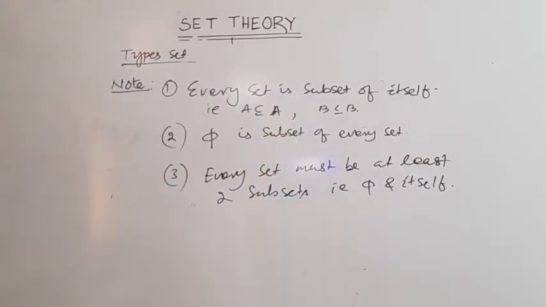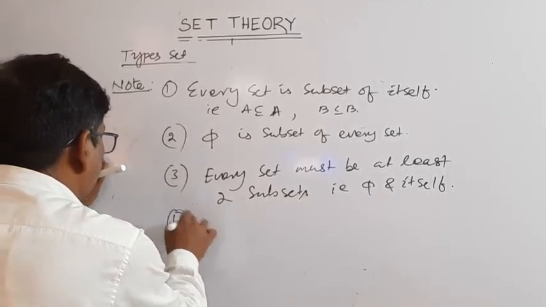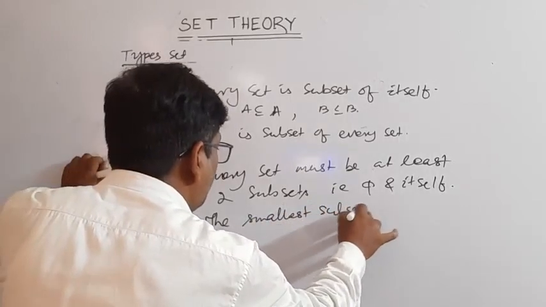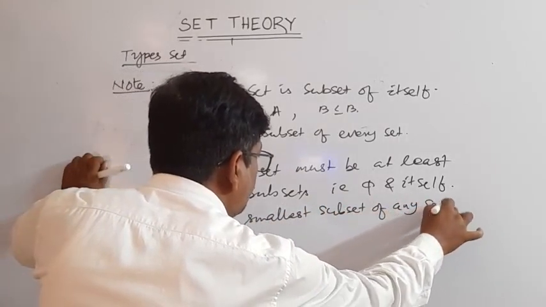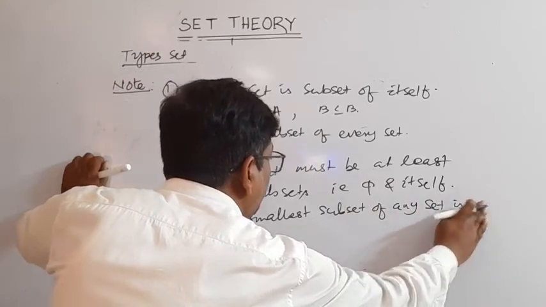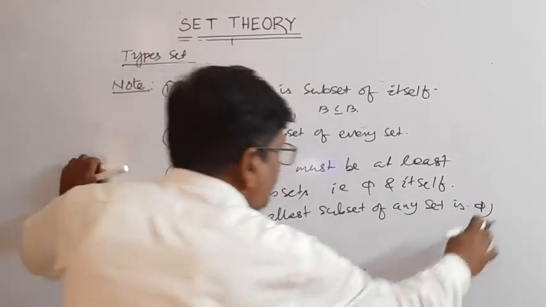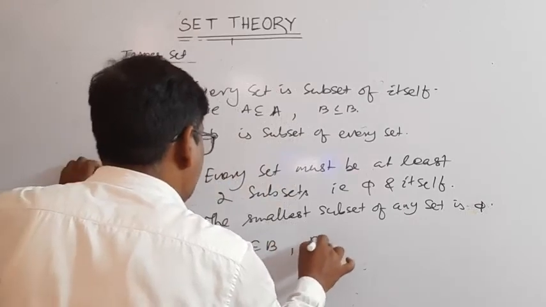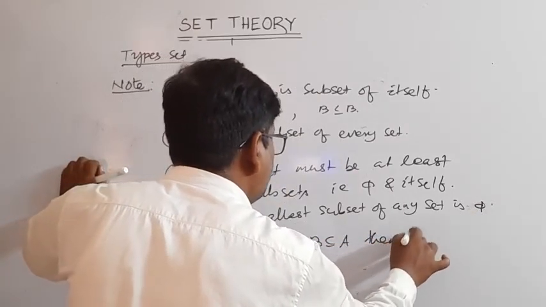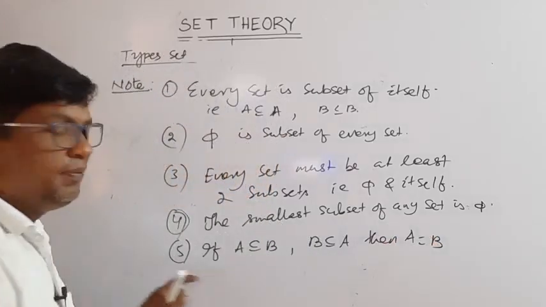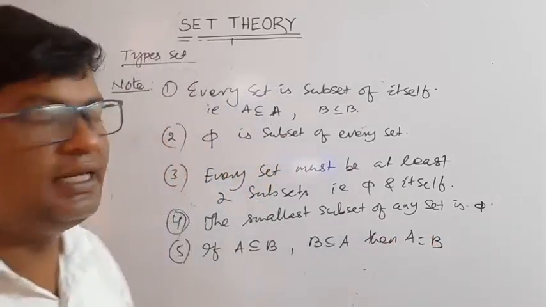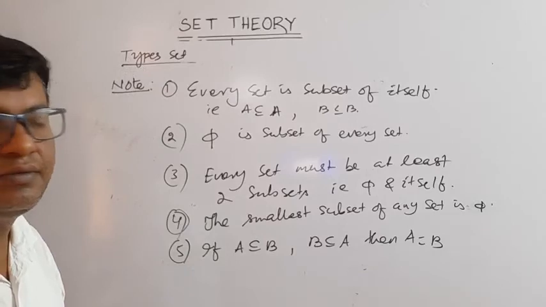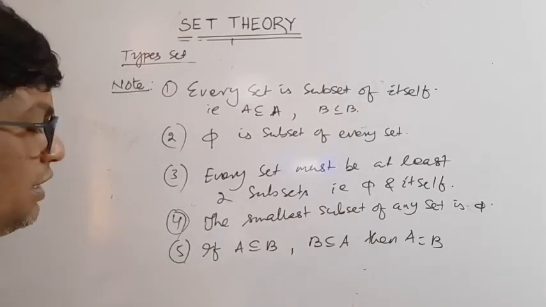The smallest subset of any set is phi. And number 5, if A is a subset of B and B is a subset of A, then A is equal to B. This is very, very important. These are the facts of the subset.